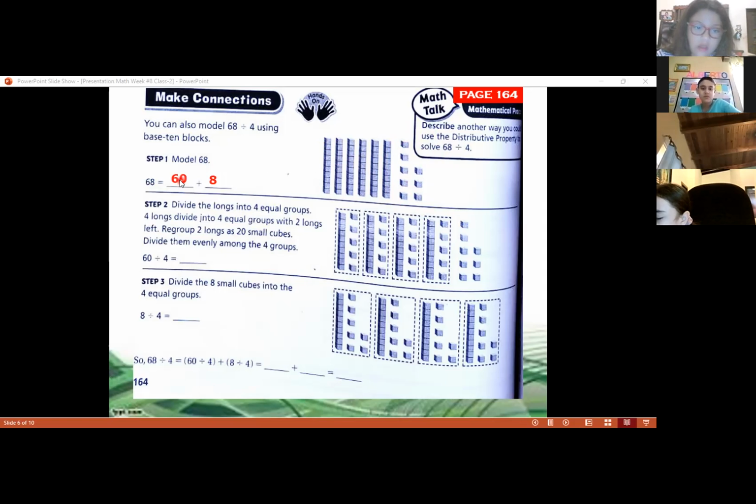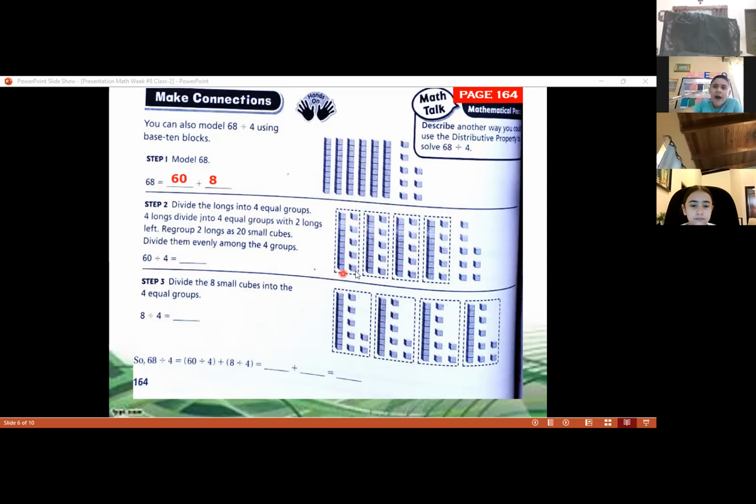What is this step number 2? It says divide the longs into 4 equal groups. 4 longs divide into 4 equal groups with 2 longs left. Regroup 2 longs, add 20 small cubes, divide them evenly among the 4 groups.